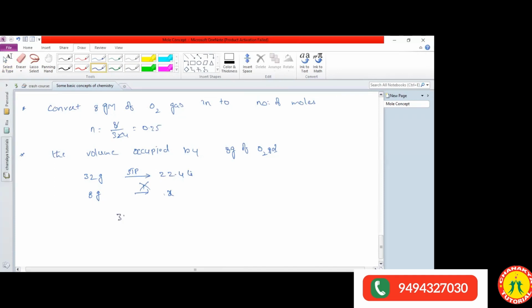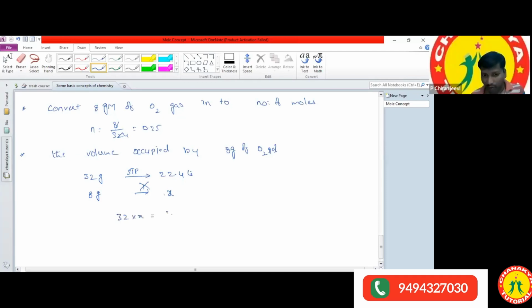Yes, sir. So 32 into X is equal to 22.4 into 8. Then X is equal to 22.4 into 8 divided by 32. 8 ones are 8, 8 fours are 32. 4 ones, 4 fives, 0.6. Then the volume it occupies is 5.6 liters. 5.6 liters of volume is going to be occupied. Now you got the clarity? Still, does anyone have a doubt? Okay.